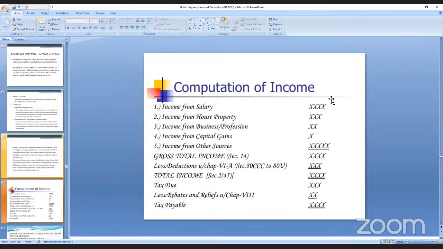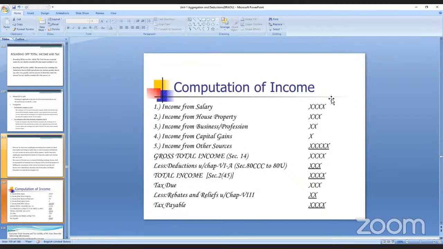Here the total amount you got, 1 lakh or 15 lakhs, whatever it is, that is the total income you will be taking. On that, rebate relief: if your income is less than the limit, then you will be getting the rebate or relief.